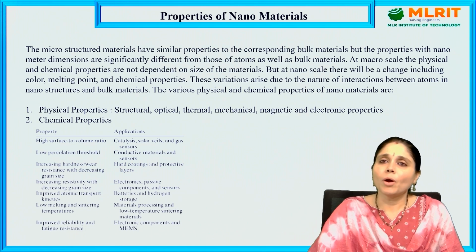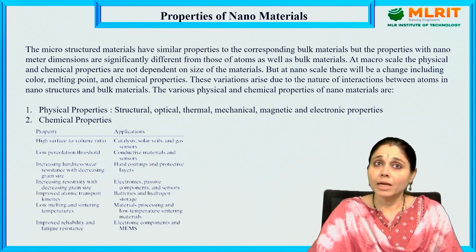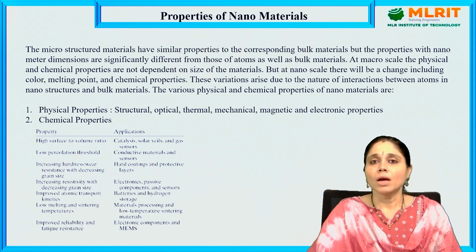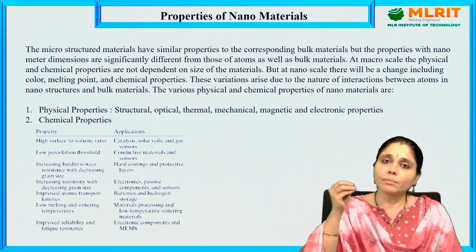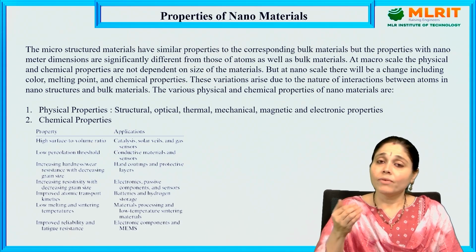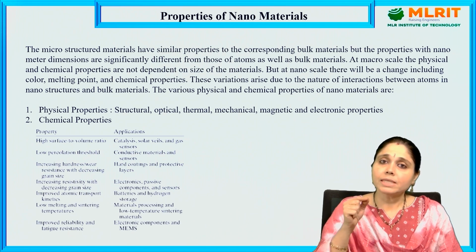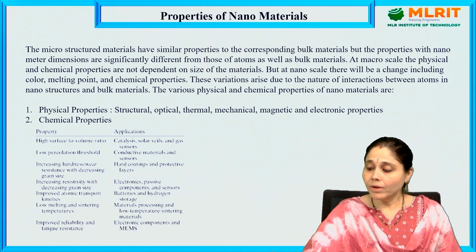Now, what are the properties of nanomaterials? Microstructured materials have properties similar to bulk materials, but the properties at nanometer dimensions are significantly different from those of atoms as well as bulk materials. Micrometer means 10 to the power of minus 6 meters, so micrometer materials are comparable with bulk materials, whereas nanomaterials are not, and their properties change significantly. At macro scale, the physical and chemical properties are not dependent on the size of materials. This is what we need to understand.